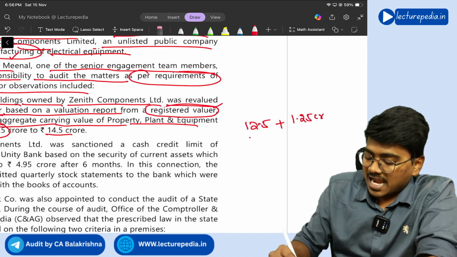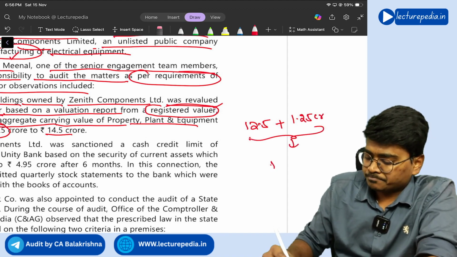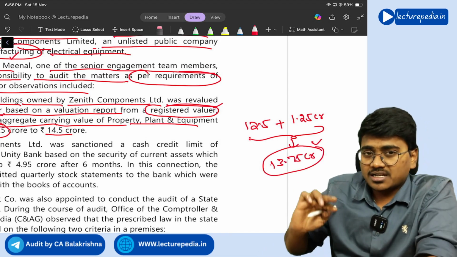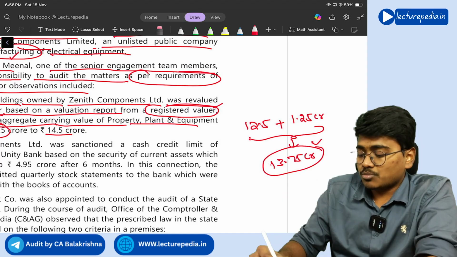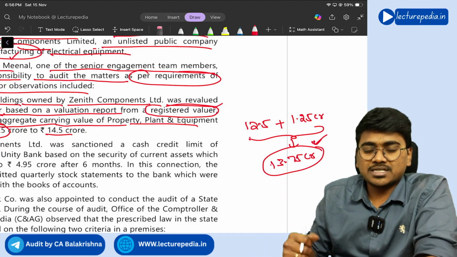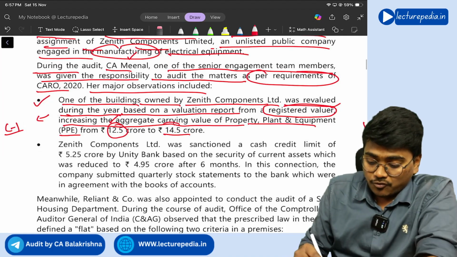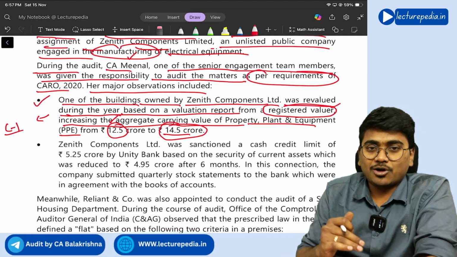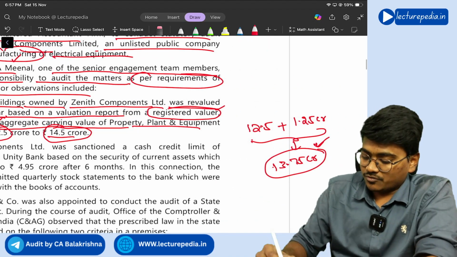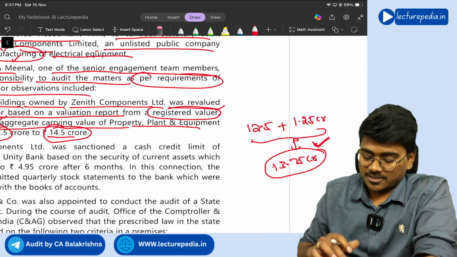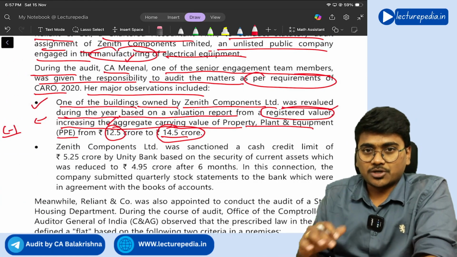So if you add this, how much does it become? 13.75 crore, right? So if the revalued amount is more than 13.75 crore, the auditor needs to report it, right? So it is 14.5 crore, so the clause is applicable here, which is more than 10%. So yes, the auditor will report as per clause number 1.